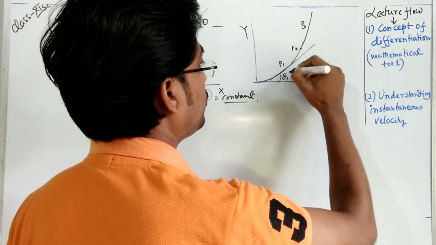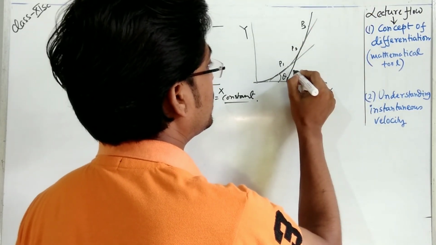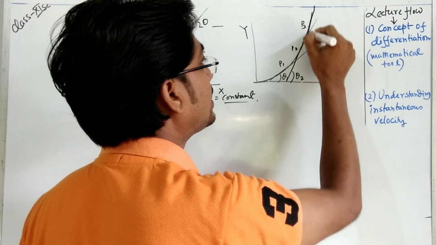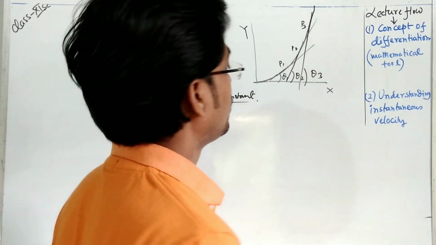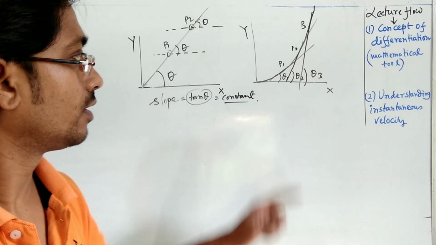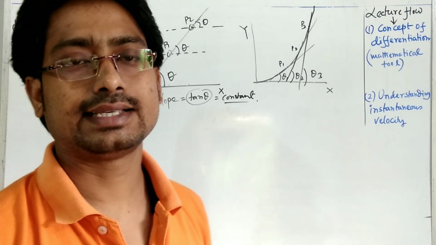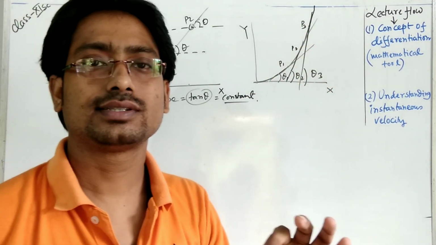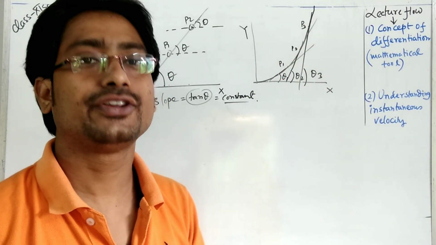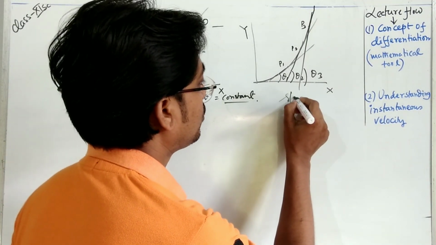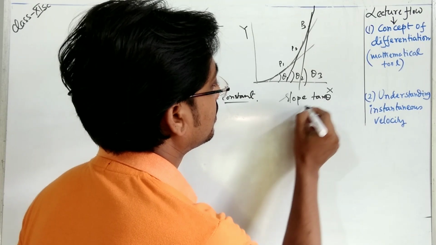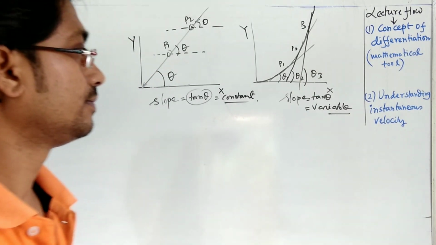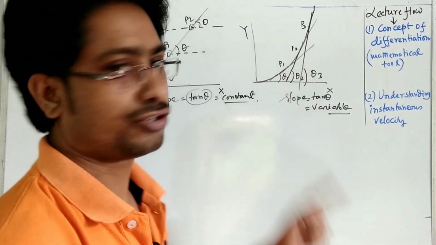At p2 it will also make an angle, suppose theta 2, and we draw a tangent here. At p3, suppose theta 3. At each and every point you can see the angle made with the positive x-axis keeps on changing. So from this figure, the slope is not constant; the slope is variable. Here the slope is also tan theta, but it is variable. We will deal with this situation later.